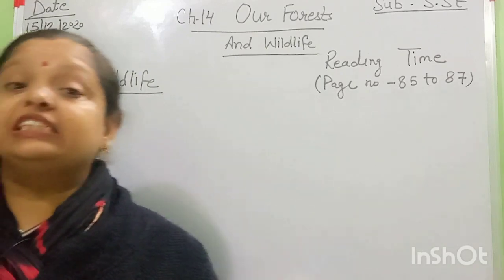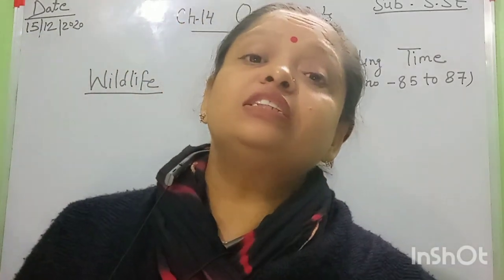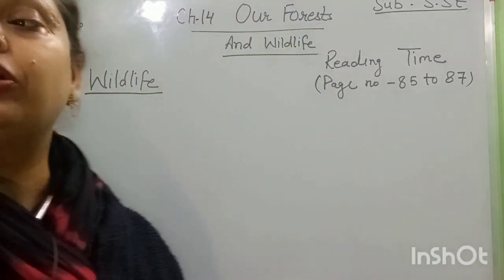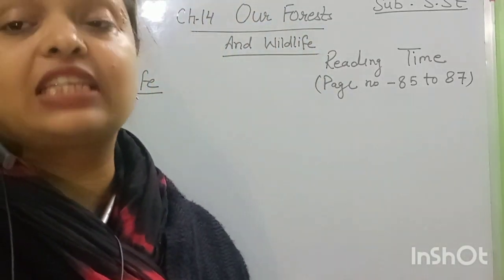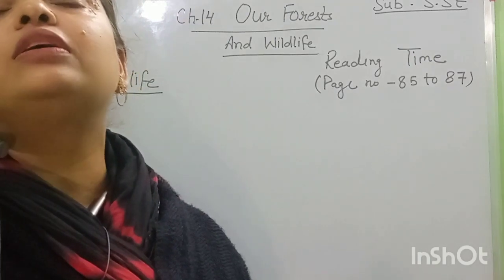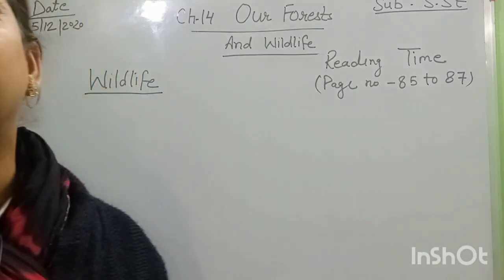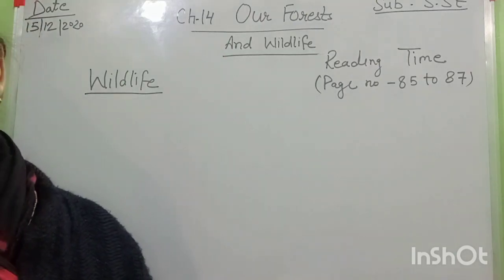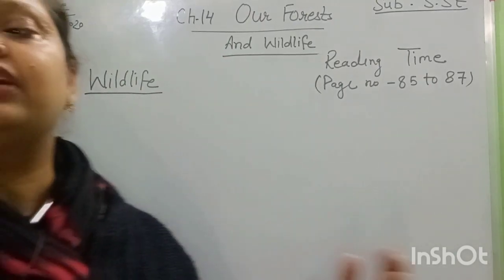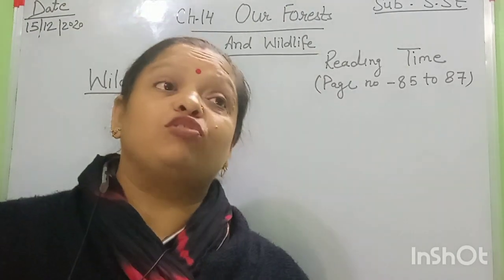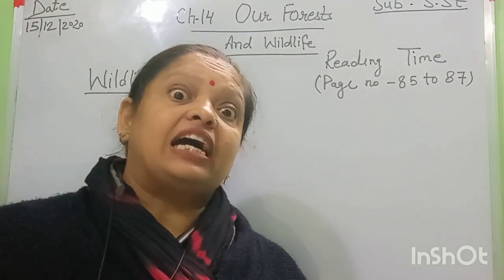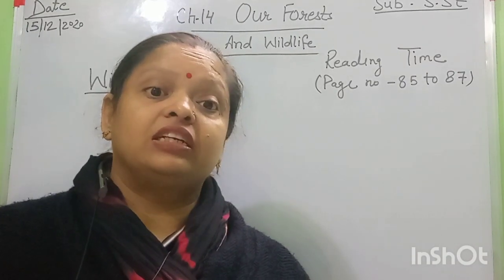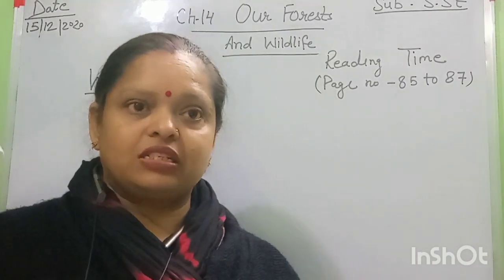Some people hunt some animals for their uses, like tigers and leopards for their skin. And people hunt elephants for their skin, and elephants are killed for the ivory tusk. What is ivory tusk? Ivory tusk is the external teeth of animals.